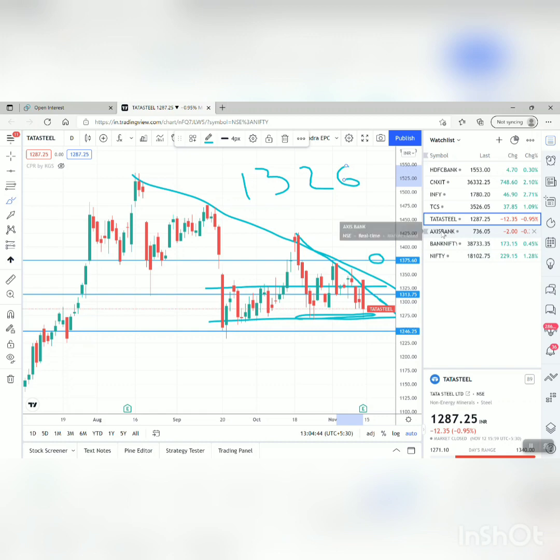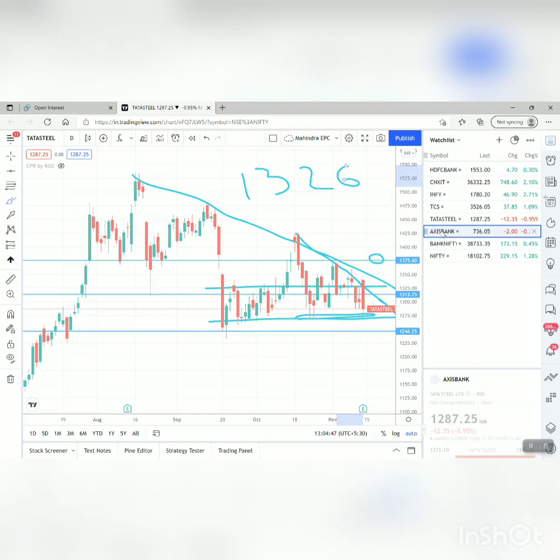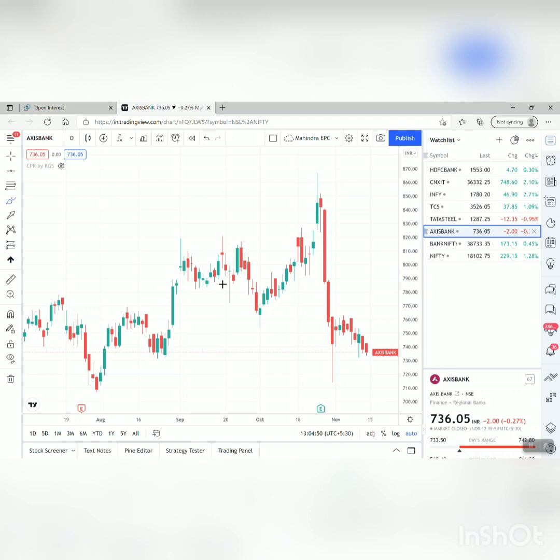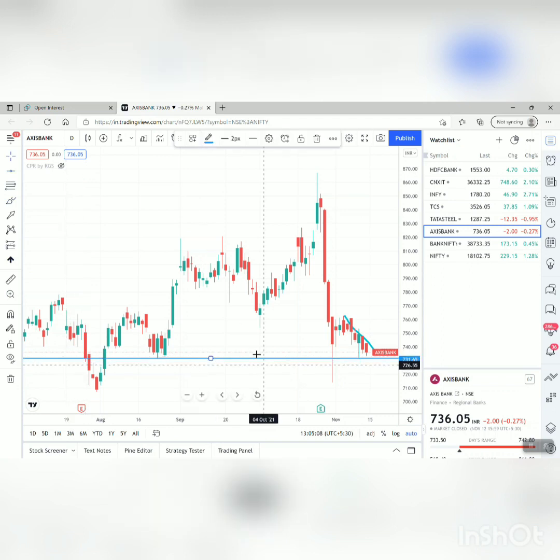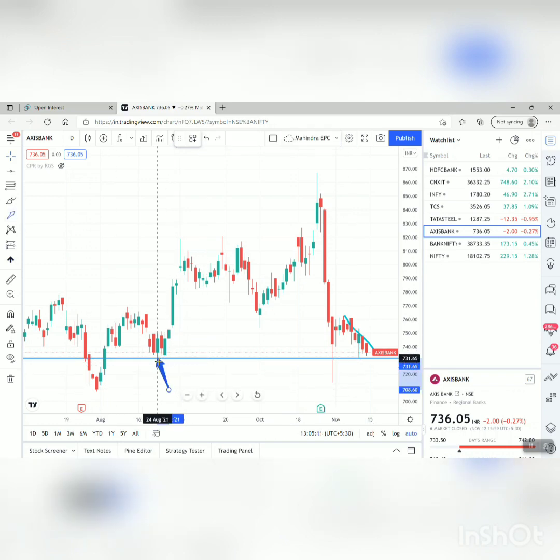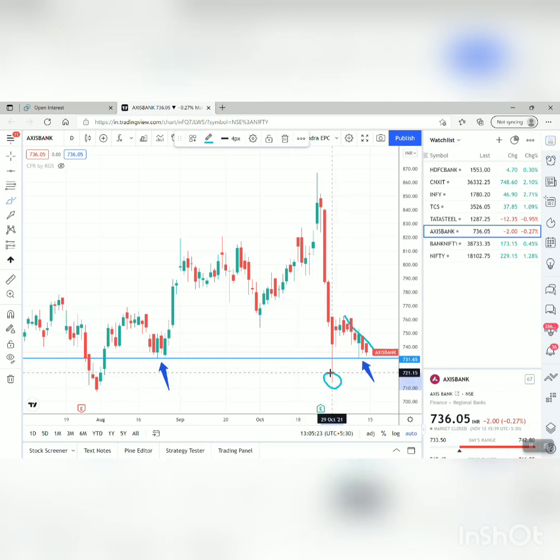Let's look at Axis Bank, one more interesting stock I'm bullish on right now. This is the daily candle. It is definitely going in one trend right now. This particular trend line we can draw, and this is the critical support area. In the past it has taken support over the 731 area, taking support a couple of times here, and here also it has taken support 1 or 2 times. Although it had broken it once around this area, that is 714, I believe, 713, 714, correct.